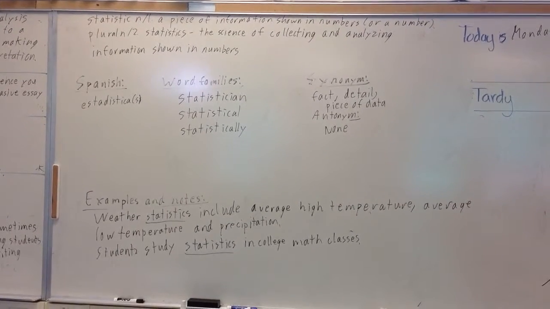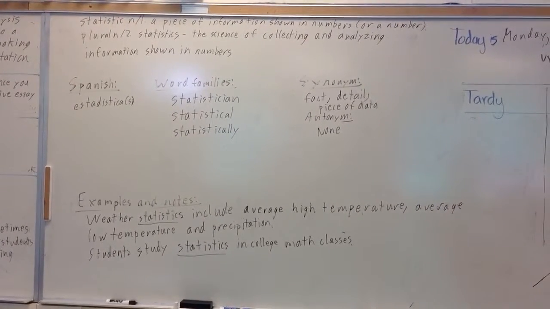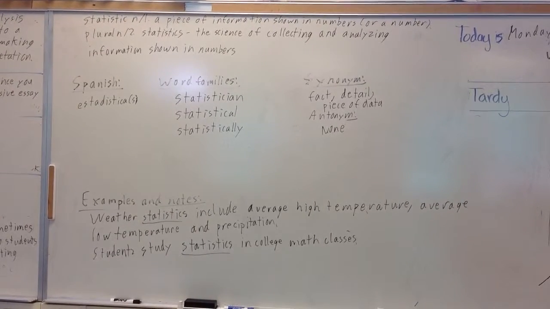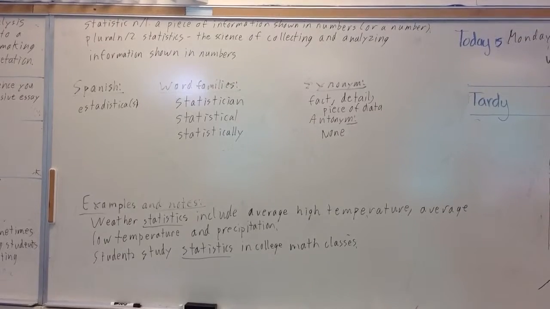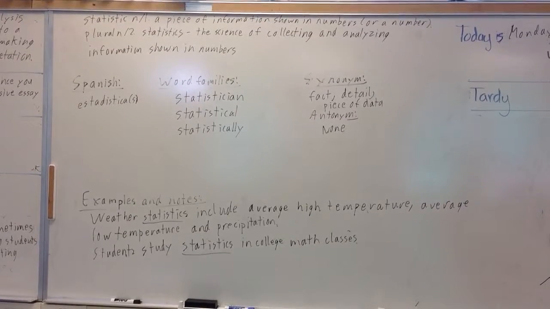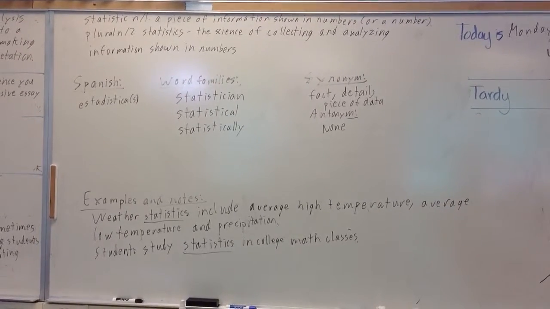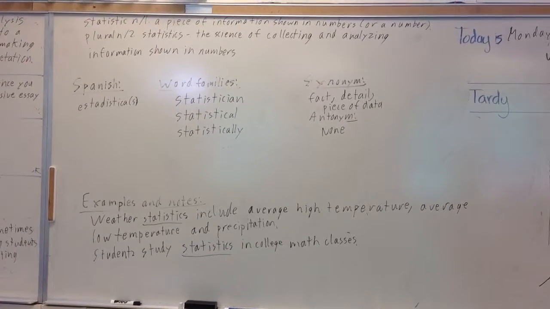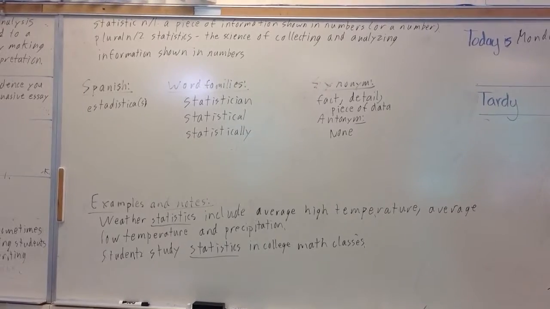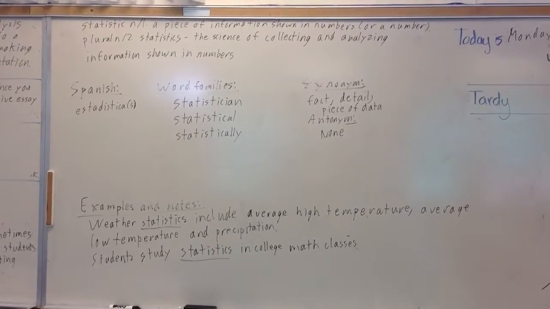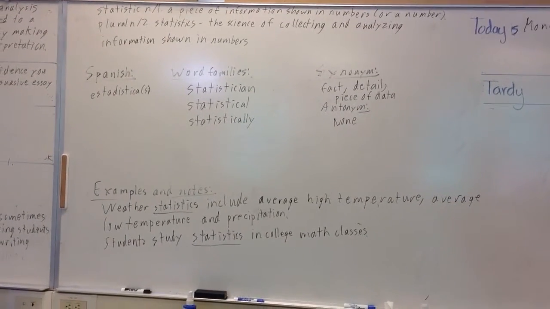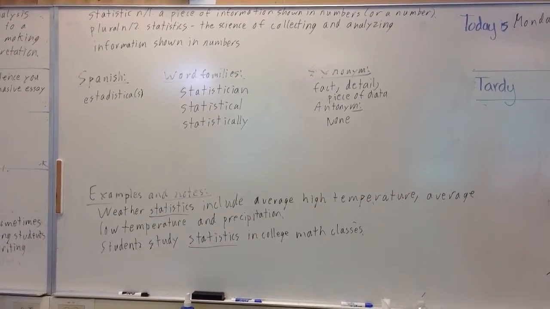So I have a sentence about that. My first sentence is for definition 1. Weather statistics include average high temperature, average low temperature, and precipitation. Those are different things you can measure about the weather. They all will give you numbers. Those numbers all show something about the world. So people keep those statistics for every place that has a weather station, for each month of the year and for the whole year.